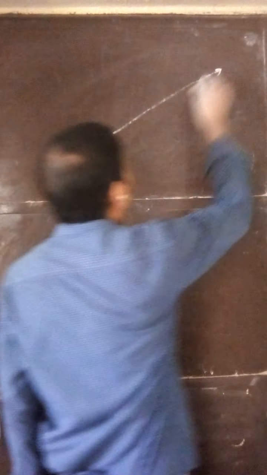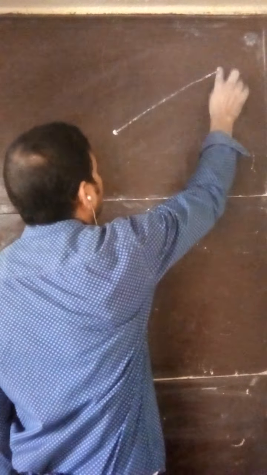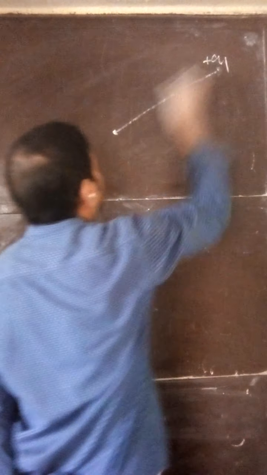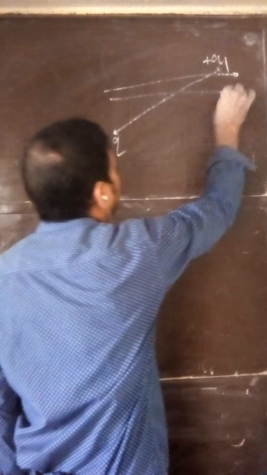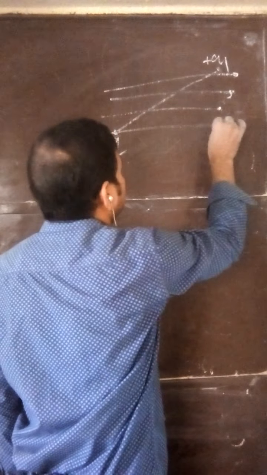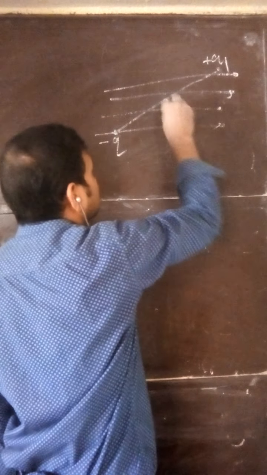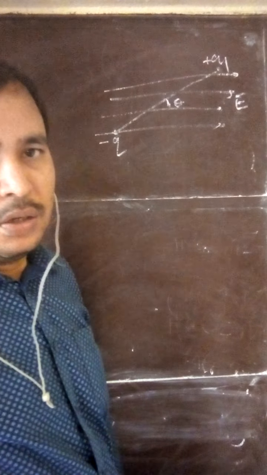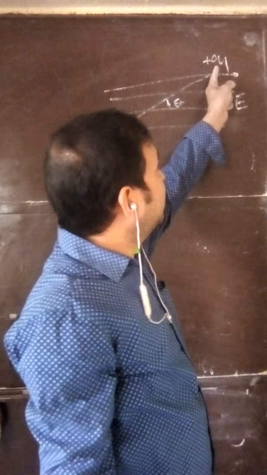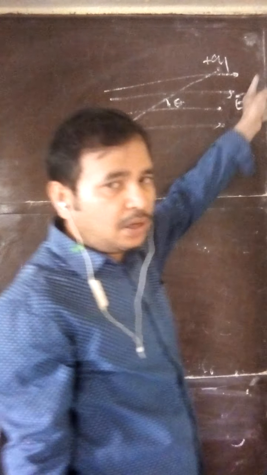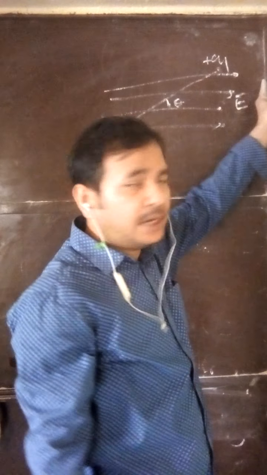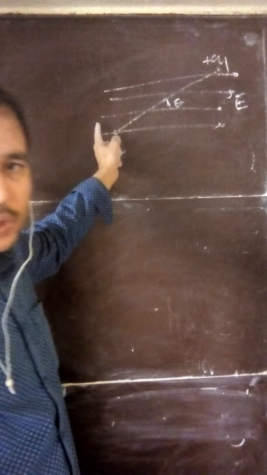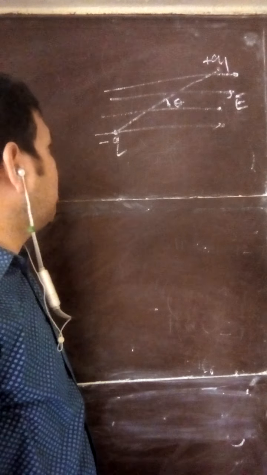Suppose an electric dipole is there, this is plus Q and this is minus Q, in the external electric field E. All of you know, it will experience a QE force in the direction of electric field E. It will also experience a QE force but in the opposite direction.